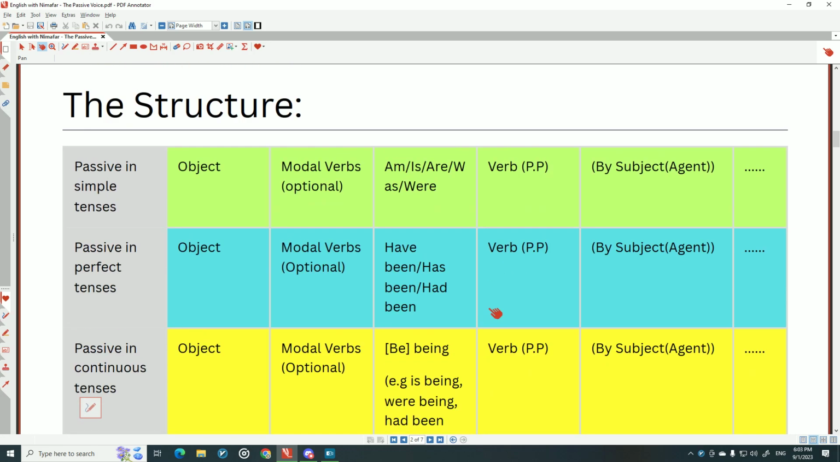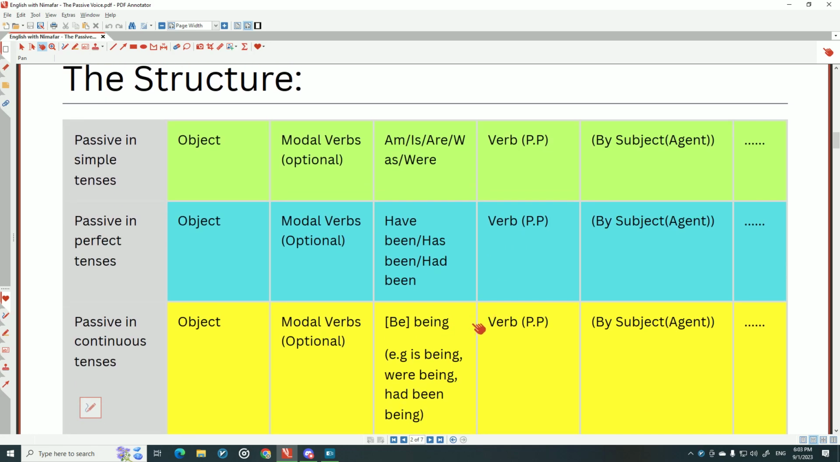As you know, we have three types of tenses. We have simple tenses, perfect tenses, and continuous tenses generally. So in simple tenses like present simple, past simple, future simple, like I play, I go, I will go, I went, we use object, modal verb, am, is, are, was, were, plus the third form, past participle of the verb, by agent. For example, here, let me write in blue. We can say, my car was stolen.